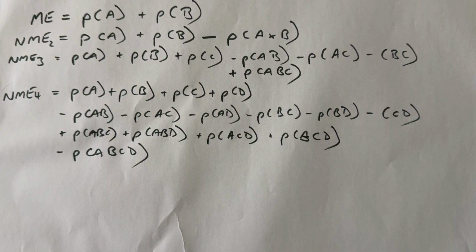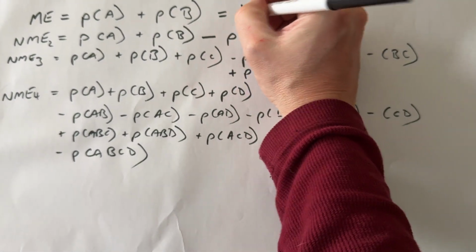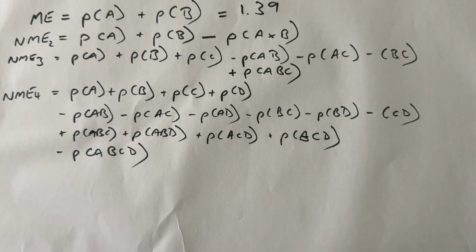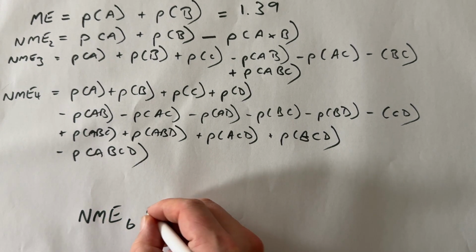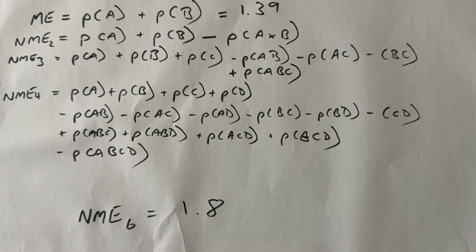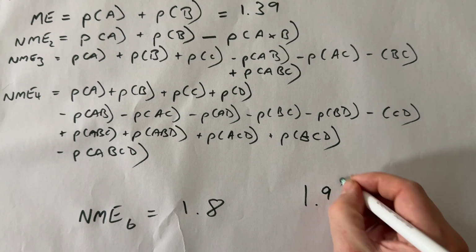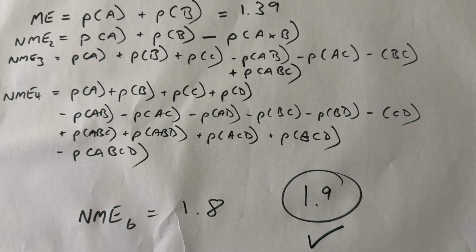So I'm not going to write out the full equation for 6, but what it will tell us is that if we use this methodology, we get our 1.39, and the non-mutually exclusive OR calculation for 6 gives us 1.8. Any which way we look at it, the 1.9 we're getting at Betdaq, especially if they're offering a concession commission rate in that particular market, is a fantastic plus EV value bet.